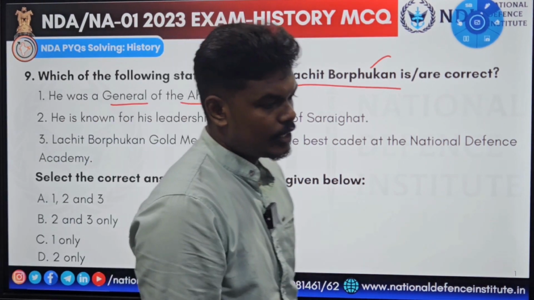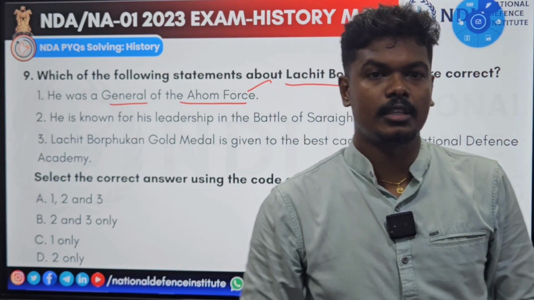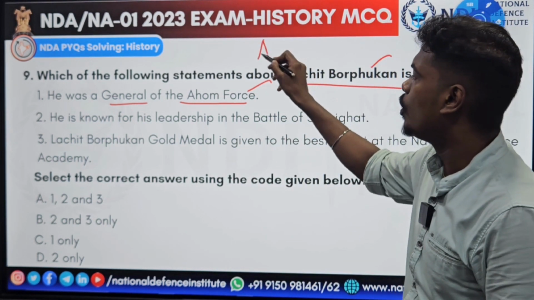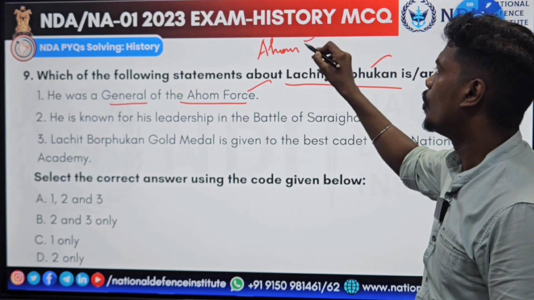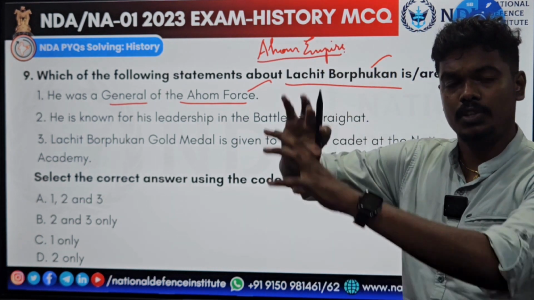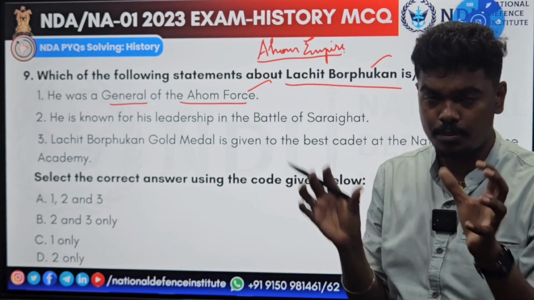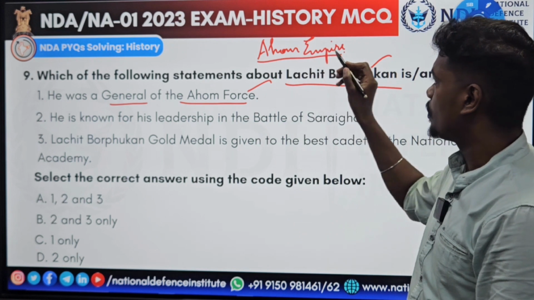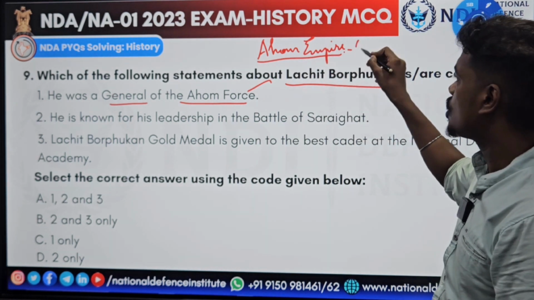Exactly. If you look at it, during the Mughal period, the Northeast India remained independent by means of an empire called Ahom Empire. They are a tribal empire which occupied most of the Northeast region, specifically Assam. Assam is their main hideout, their main headquarters. This Ahom Empire is founded by Chaulung Sukapha.